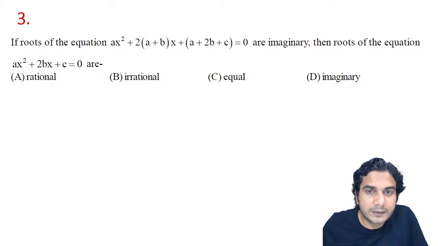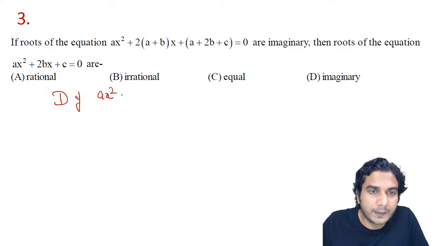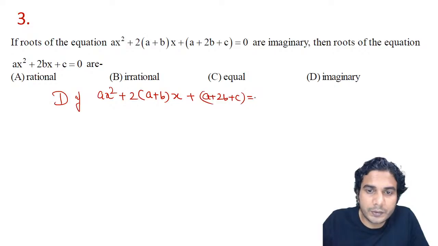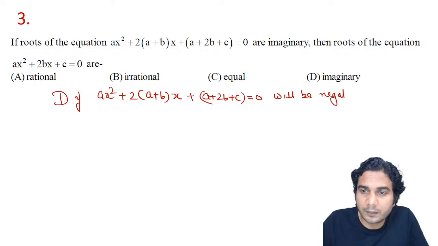So if the roots of this equation are imaginary, that means the discriminant of ax square plus 2 times (a plus b) into x plus a plus 2b plus c equal to 0 will be negative.